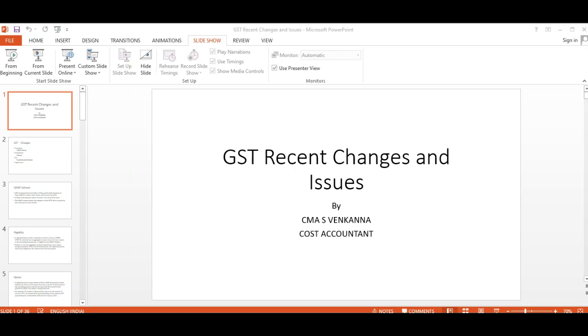Okay, one query, please wait. Query from anonymous, I don't know who that is. Within how much time should we generate the IRN from the invoice date? If delayed, no issue. Once the IRN is generated, automatically the QR code is generated. There is no question of time as such.